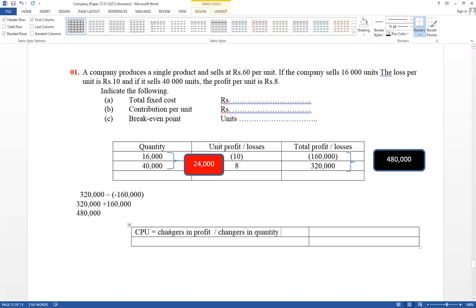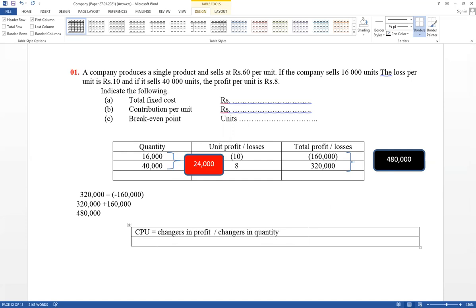Think about selling price minus variable cost, and I have discussed total contribution divided by quantity equals contribution per unit. But here those equations cannot be applied. Profit is given. When quantity increases, profit increases as a result of contribution. Therefore, contribution per unit equals changes in profit divided by changes in quantity. Now take the answers.